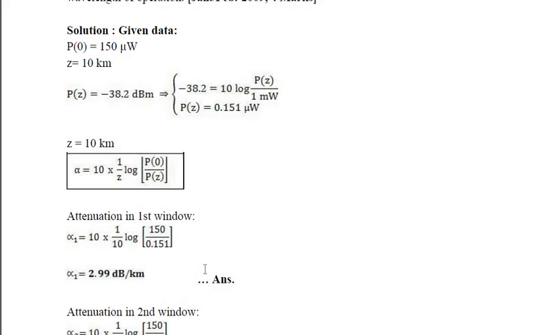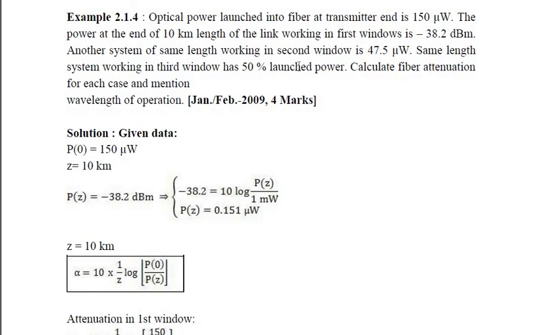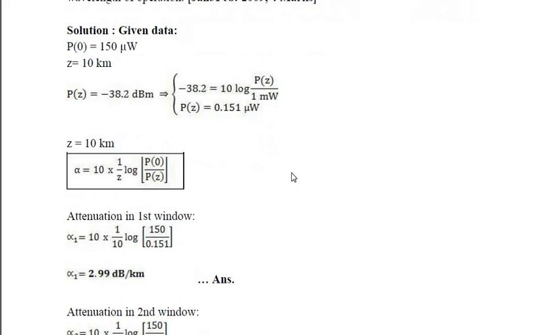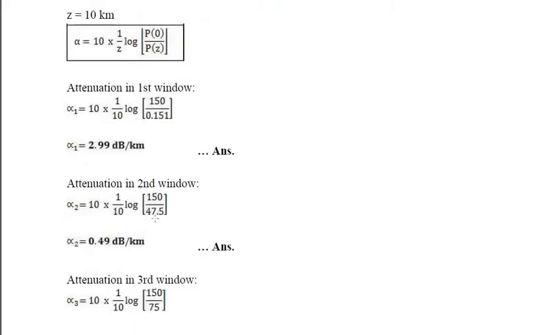In the third window, they have stated the same length system working in the third window has 50% launch power. Calculate the fiber attenuation. So for the third window, alpha 3 is equal to 10 into 1 by 10, same length, log of 150 by 75.